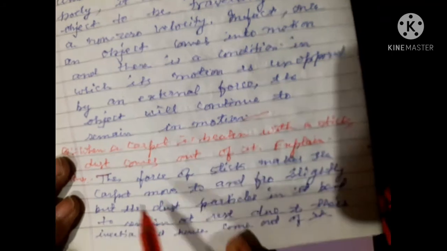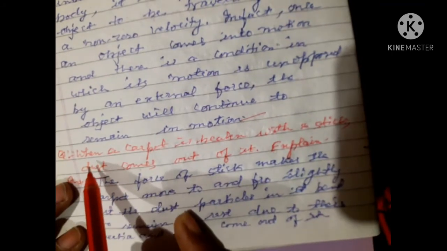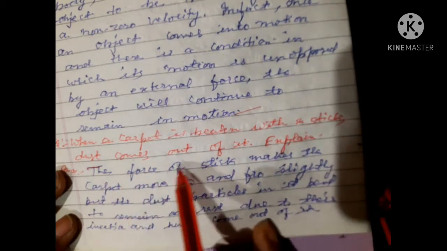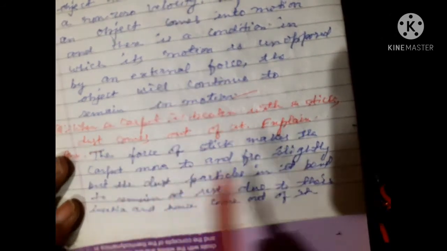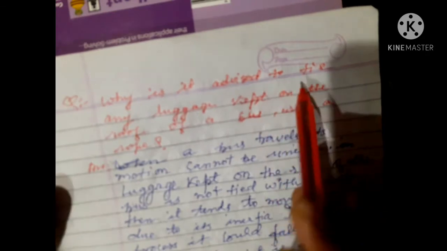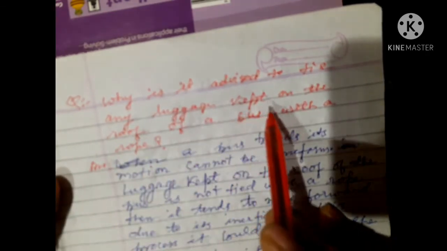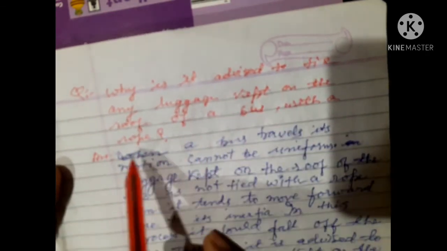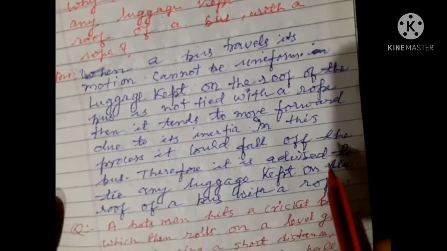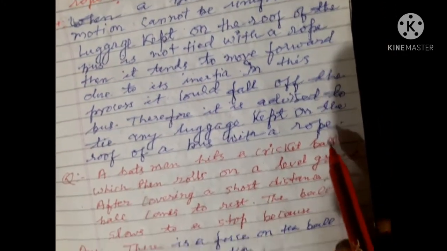Okay, interesting thing. When a carpet is beaten with a stick, dust comes out of it. Explain. What are the reasons? You may pause the video and you can understand. Why is it advised to tie any luggage kept on the roof of a bus with a rope? Okay, here I have written the answer. Try to pause and try to write the answer.